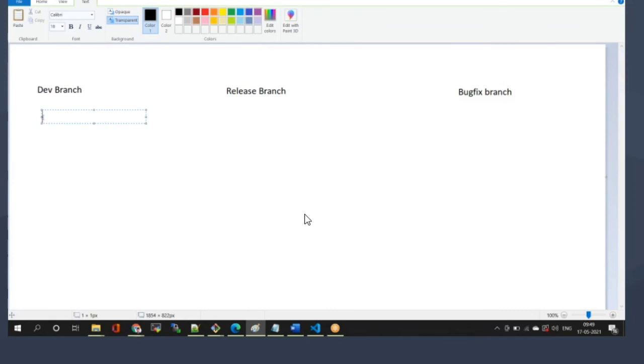Definition: dev branch definition. When we are going to add new functionality in my application, then we will create a development branch.